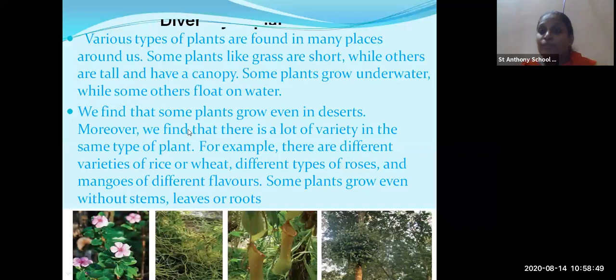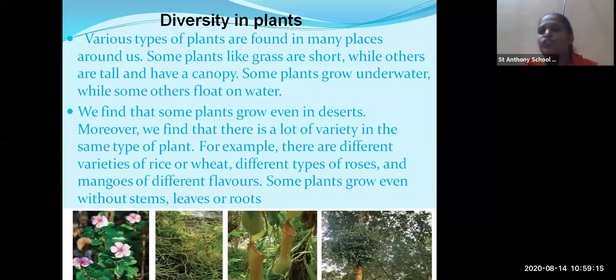Another thing, some plants are also classified according to adaptation. For example, some plants grow in water, for example lotus. Some plants grow in desert, for example cactus. These all are of different varieties.